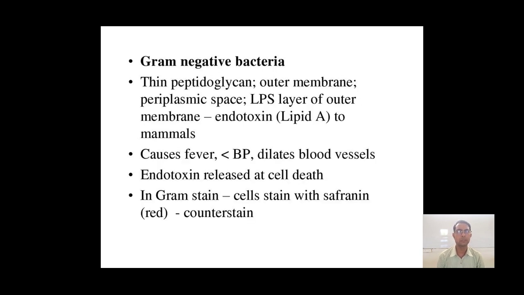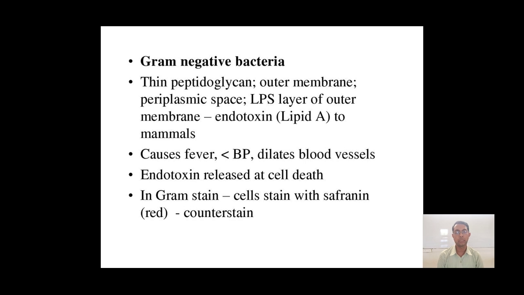Whereas another bacteria is known as gram negative bacteria. In gram negative bacteria, the peptidoglycan layer is very thin. The outer membrane and periplasmic spaces are there, and due to these periplasmic spaces there is no retention of the blue or violet color, and hence they show attachment of the stain known as safranin, and due to that they show the pink color.